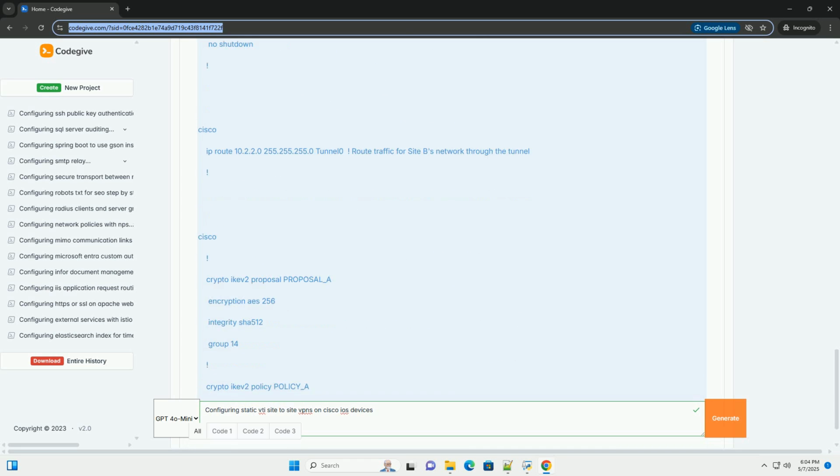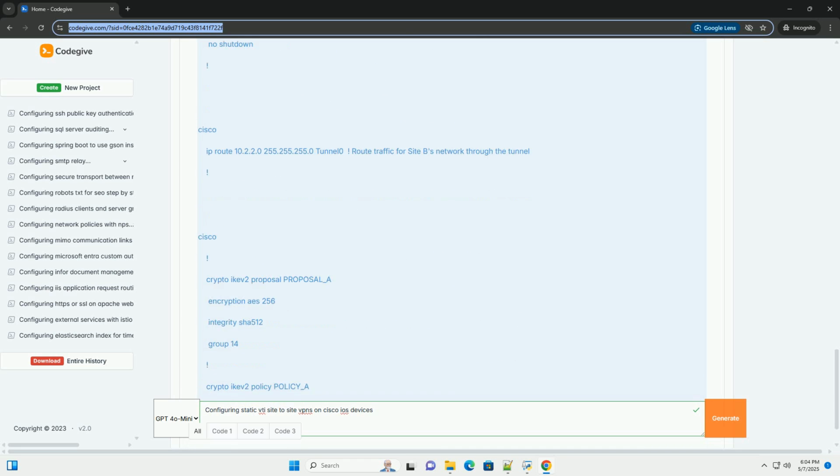3. Configure crypto profile, link IKEv2 and IPsec. Crypto IPsec profile IPsec defines the IPsec profile. Set transform set associates the transform set, encryption algorithms, with the profile. Set IKEv2 profile A associates the IKEv2 profile, authentication and key exchange, with the IPsec profile.